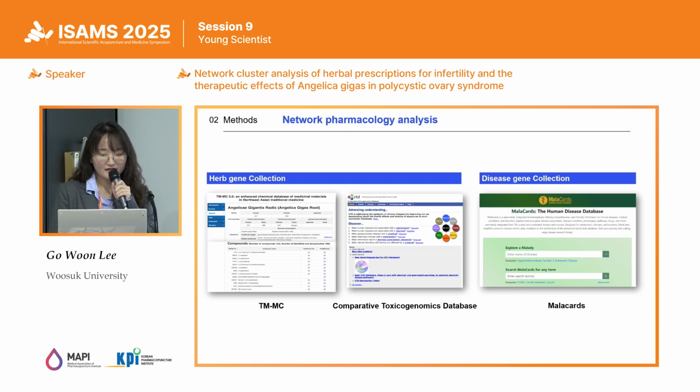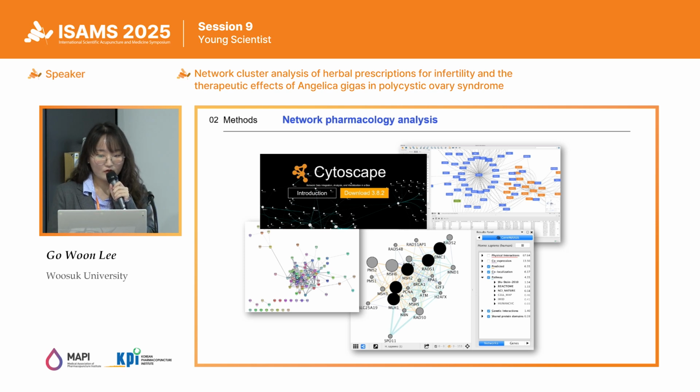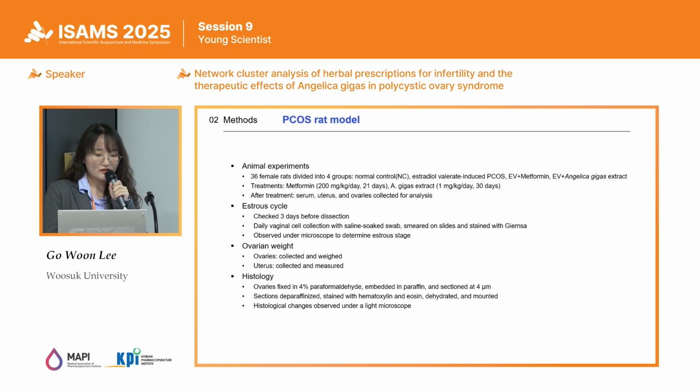Herb genes were collected from TCMSP and CTD, and disease genes were obtained from MalaCards to construct the dataset. A total of 40 overlapping genes between herb genes and disease genes were analyzed using Cytoscape. The median values of the three topological parameters, such as degree, betweenness, and closeness, were computed and ranked according to their magnitude. Based on the network analysis, we conducted animal experiments using a PCOS rat model.